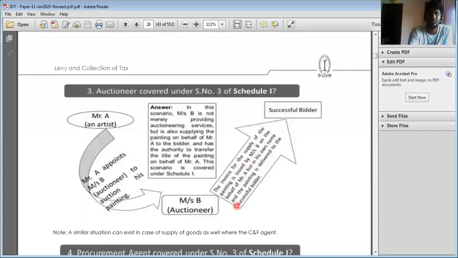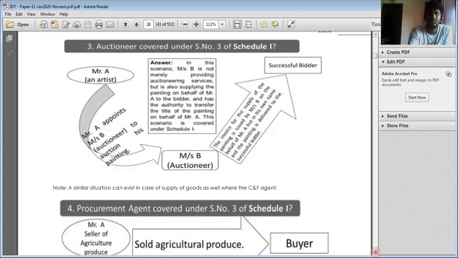This is called separate supply. To summarize this, if the agent bills separately in his own name, he is considered a different person. A to B is a different person, B to C is a different person. A is the principal, B is the agent, and C is the third person. If A is billing directly to C, it is not regarded as an agent relationship. If A is billing to B and B is billing to C, then it is an agent relationship. Hence here supply will occur.